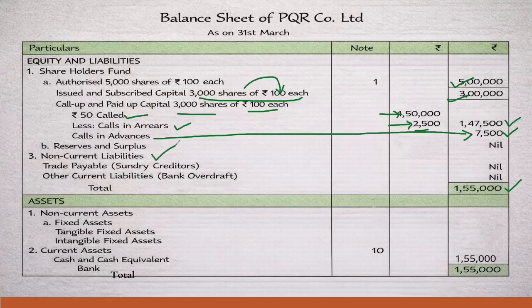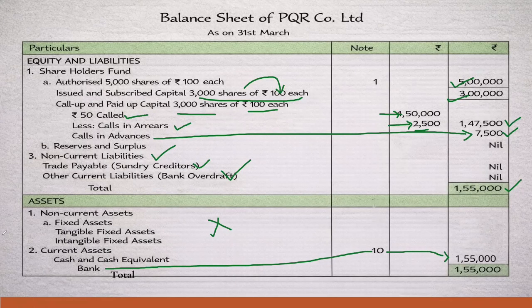We don't have any non-current liability, trade payables or other current liabilities, so the total is 1,55,000. Now come to the asset side. Non-current assets, we don't have anything. Only the bank account we have. While considering the bank account, 1,55,000 we have received.